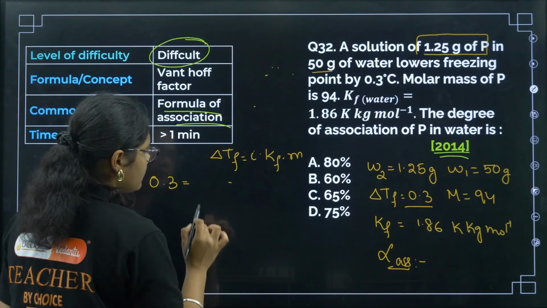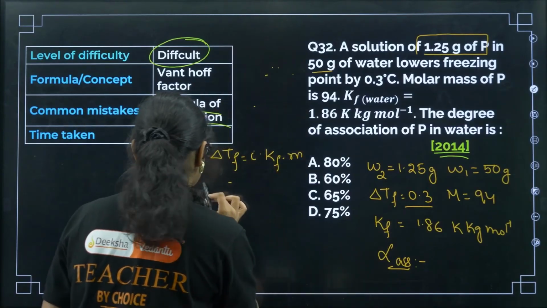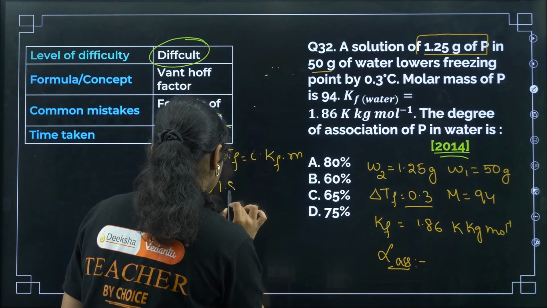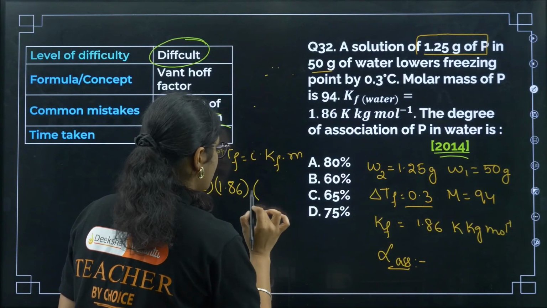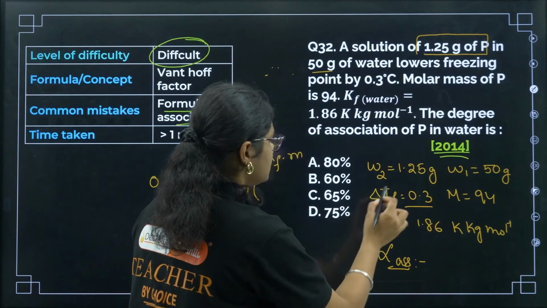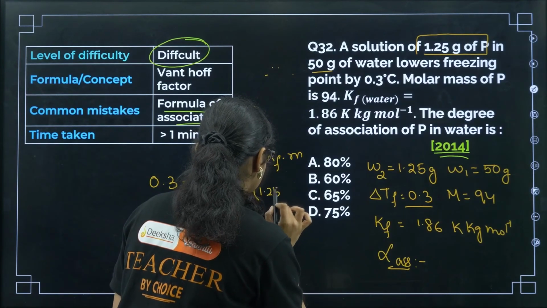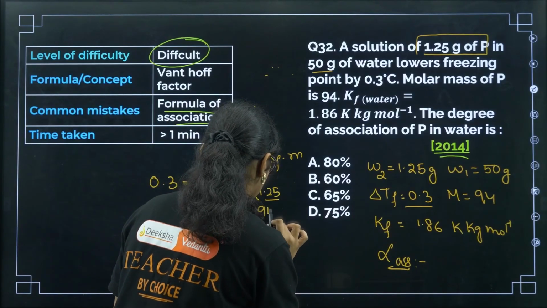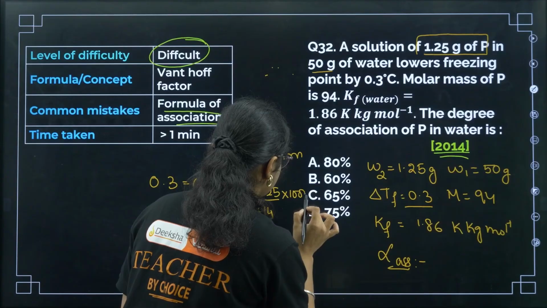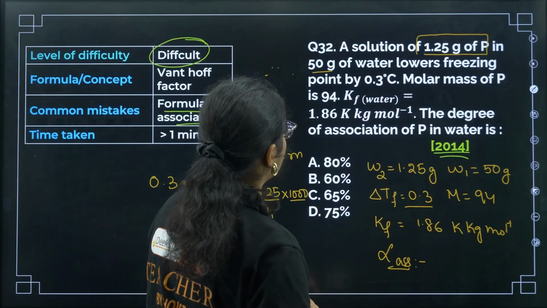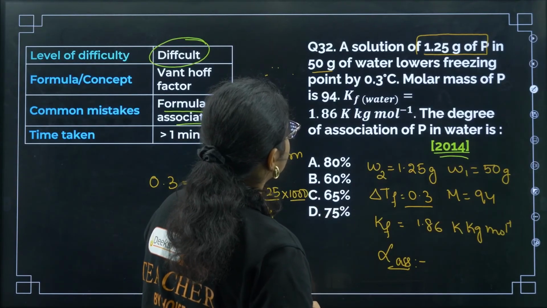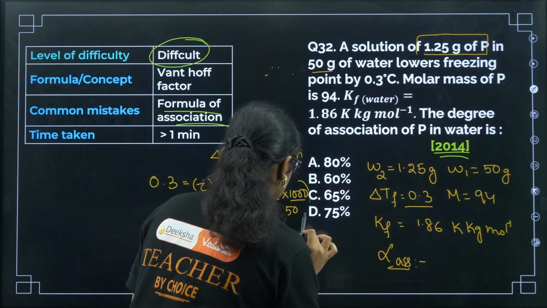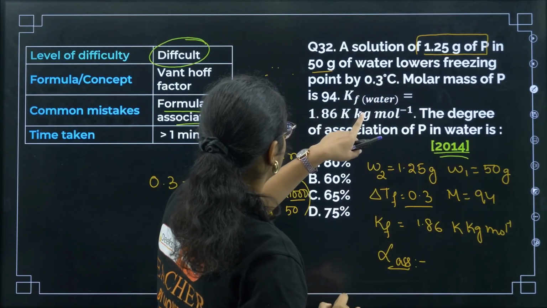0.3 equals i, which we need to calculate, into Kf value 1.86, into molality. Molality is given mass by molar mass, 1.25 divided by 94, into 1000, divided by 50 gram, the mass of the solvent.